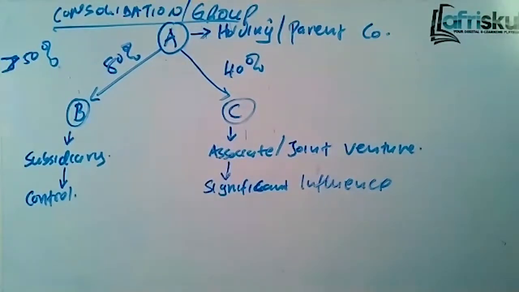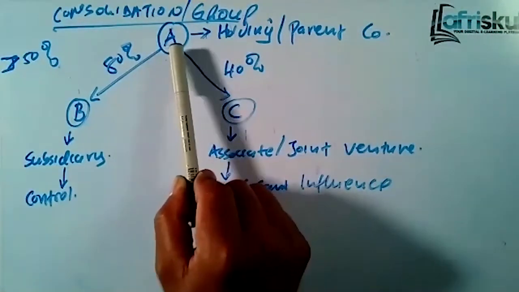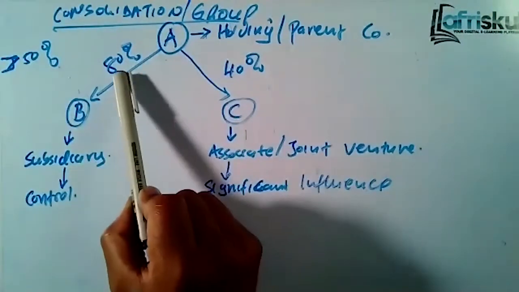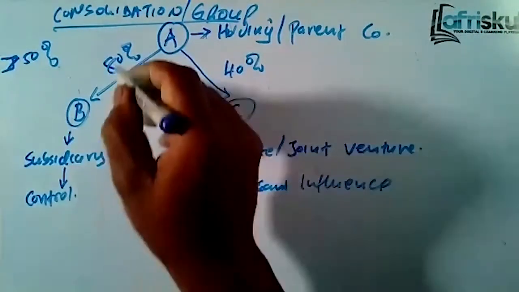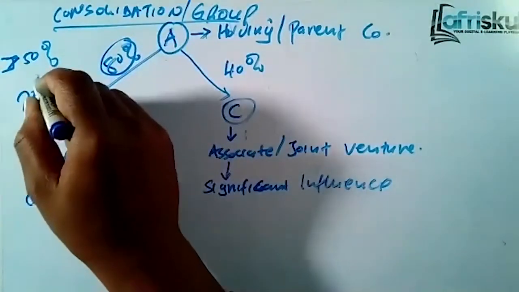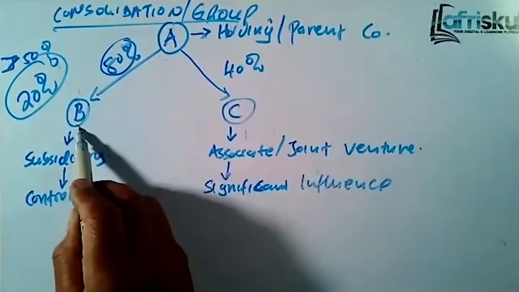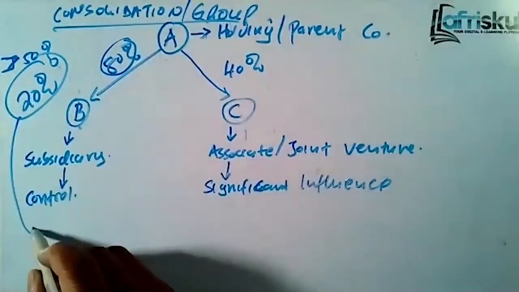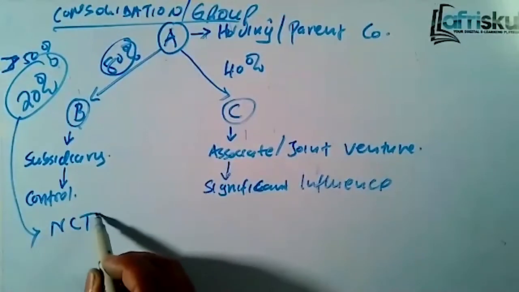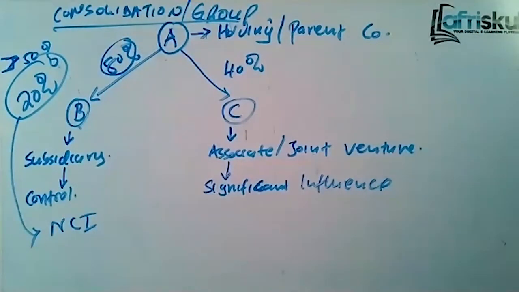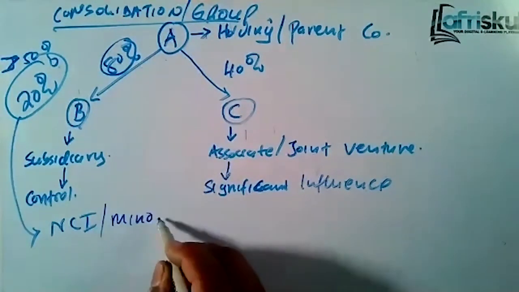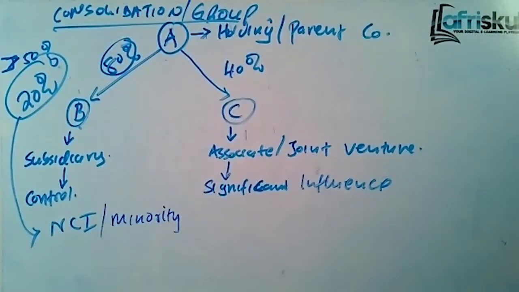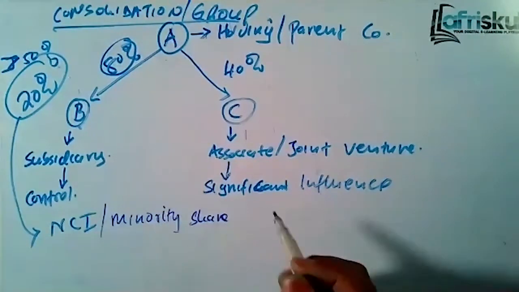Then another thing you need to know: when company A acquires company B 80%, there is another proportion of 20% in B which has not been acquired by A. How do we call that? Now, this 20% is what we call NCI, the non-controlling interest. For non-controlling interest, it's also known as the minority shareholders or minority interest.